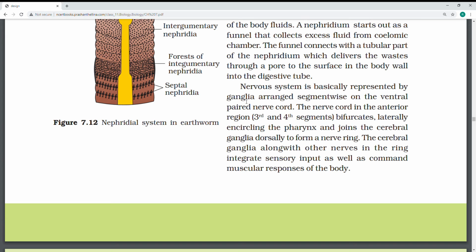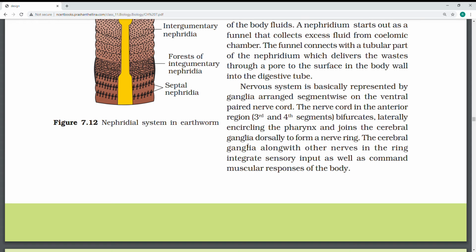So there are the cerebral ganglia, the ventral nerve cord and segmental ganglia. The cerebral ganglia are nothing but the brain, connected to the ventral nerve cord, which is on the back side and runs through all segments, so the anterior region of the nerve cord. These specialized segmental ganglia have sensory organs, touch, light and chemical receptors, and they control the muscles of the segment.